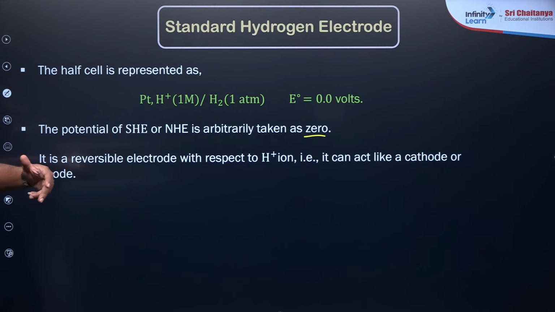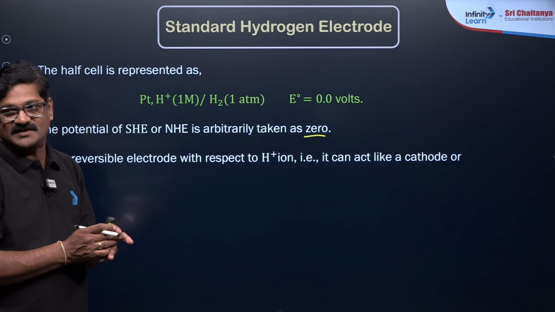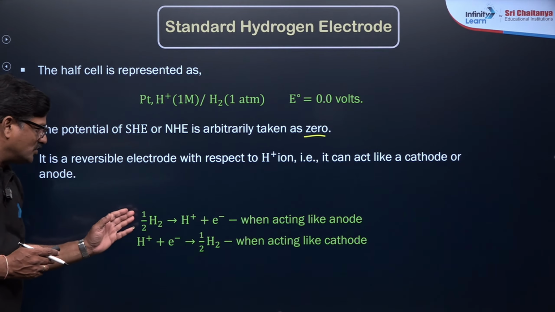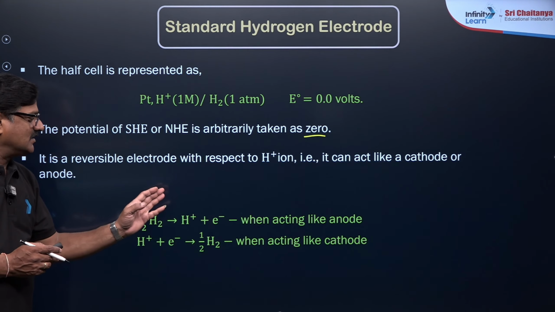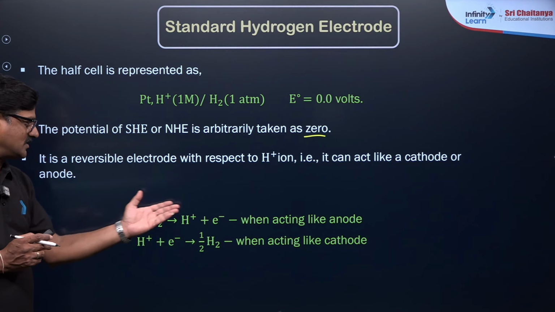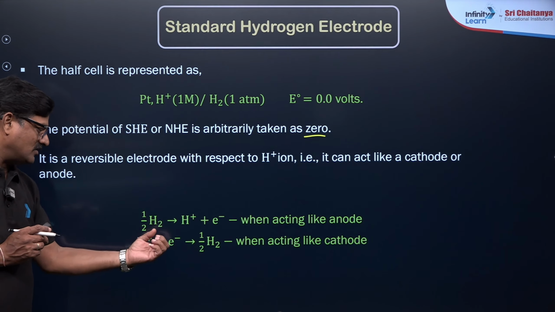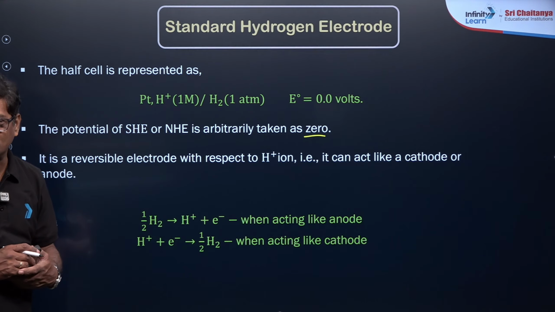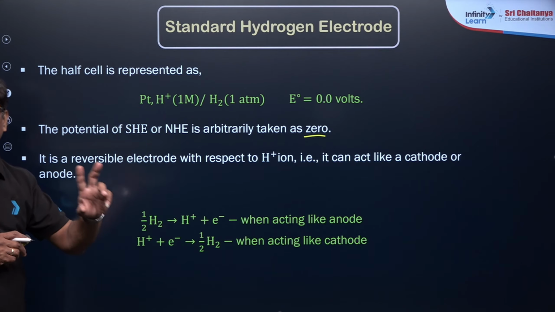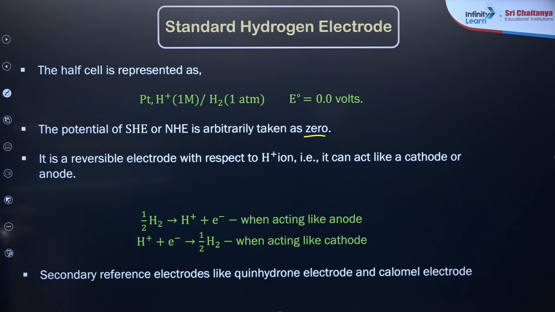It is a reversible electrode with respect to H plus. There is an equilibrium between these two. H2 gas can become H plus when it acts as an anode because it oxidizes, and H plus takes an electron and becomes hydrogen gas when it acts as a cathode. So it can act as an anode and it can act as a cathode.